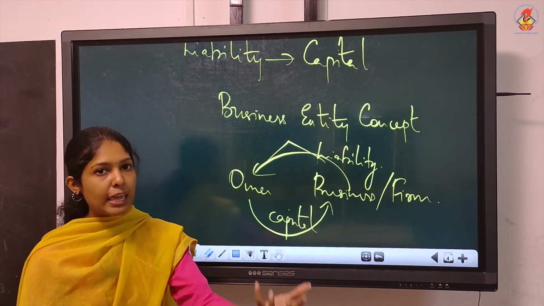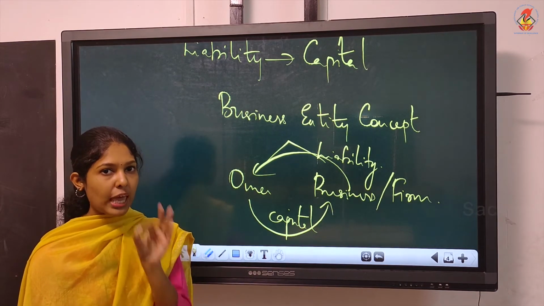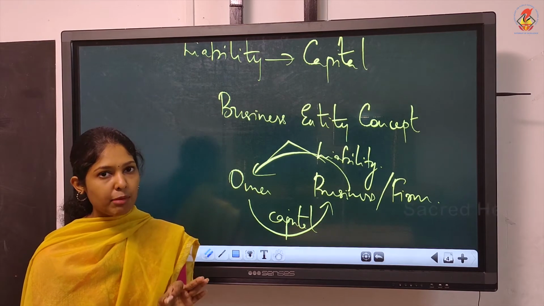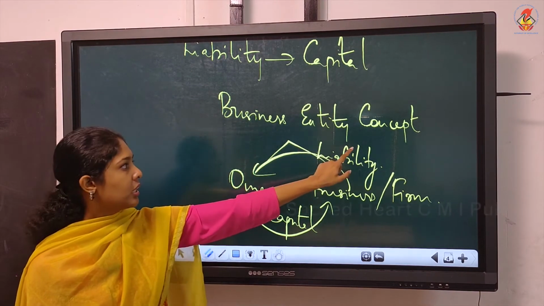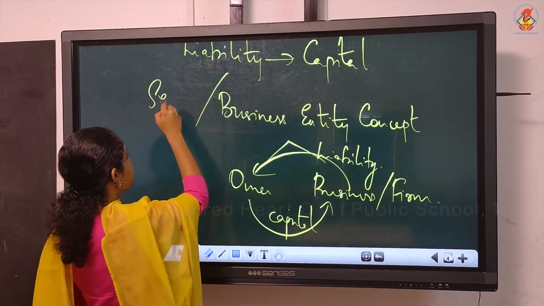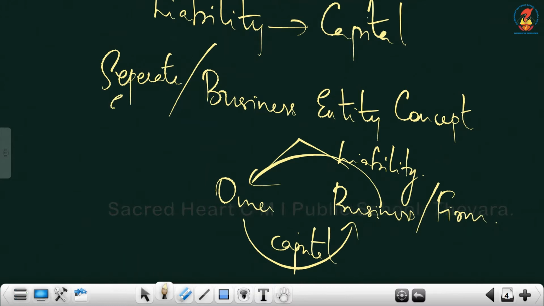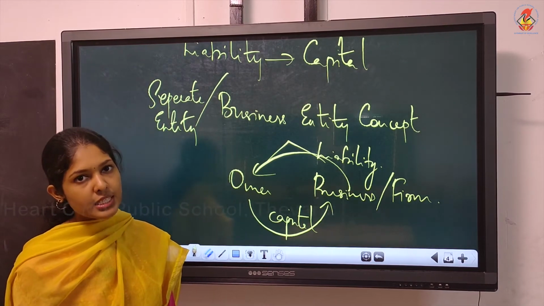The amount payable means it is a liability. Understood? So capital is always a liability for the business as per business entity concept, or it is also known as separate entity concept. Business entity concept or separate entity concept.